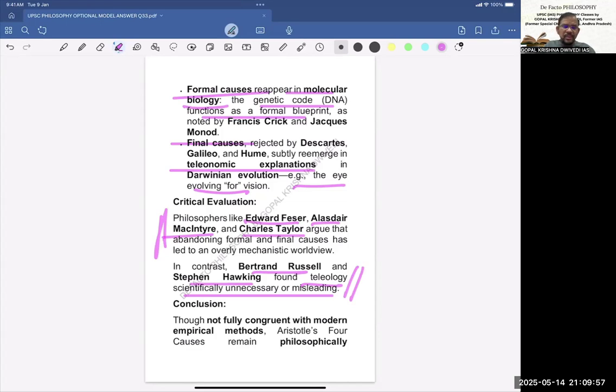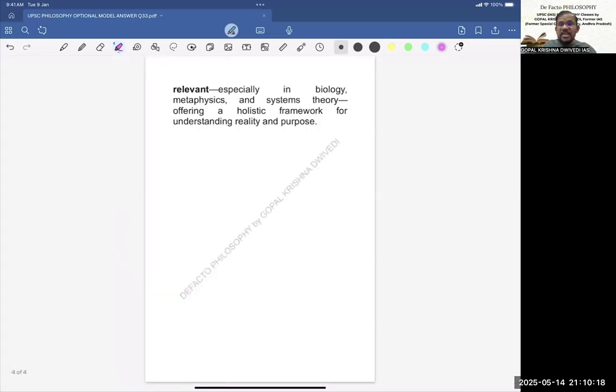Now, what can be the conclusion? Though not fully congruent with modern empirical methods, so finally we are concluding it's not 100% relevant. But Aristotle's four causes remain philosophically relevant, especially in biology, metaphysics, and systems theory, offering a holistic framework for understanding reality and purpose. So this completes our model answer.